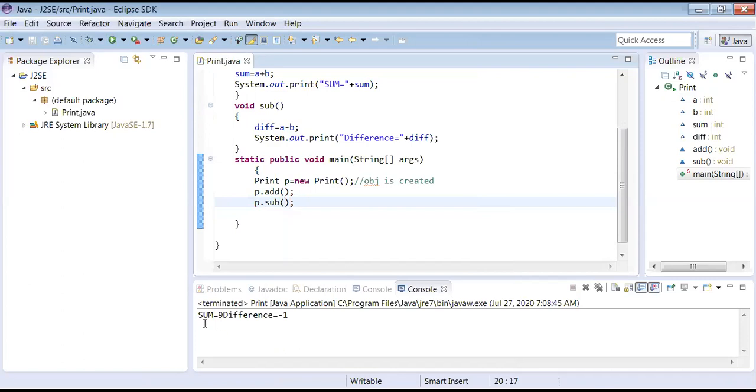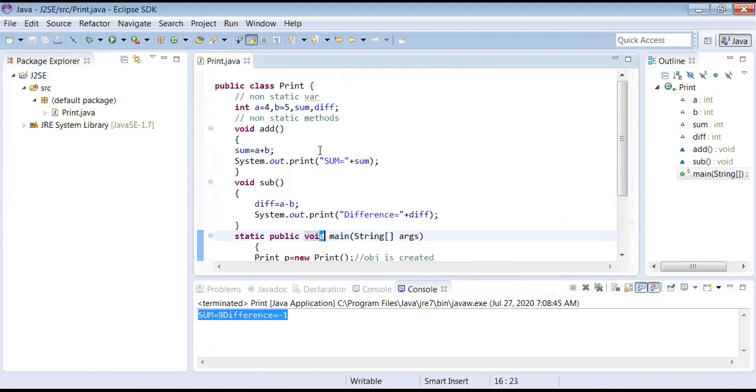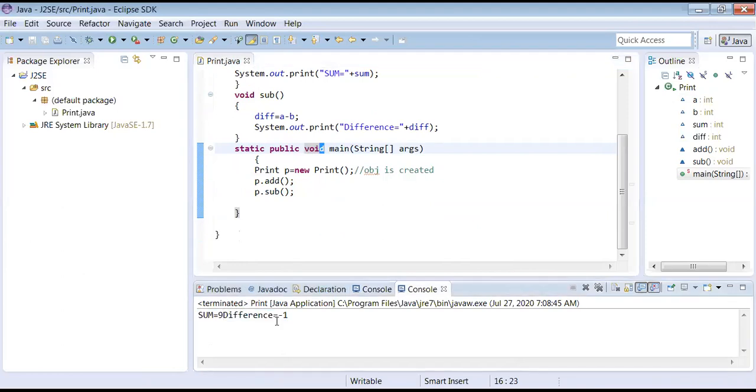Fine. Sum 9, difference is -1. See the output. I have taken 4 and 5: 4 minus 5 is minus 1. Perfect. But I need some space here. See how clumsy the output is now.